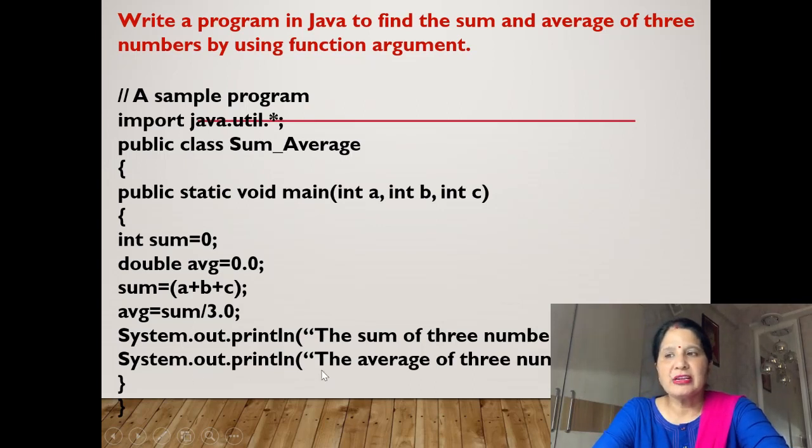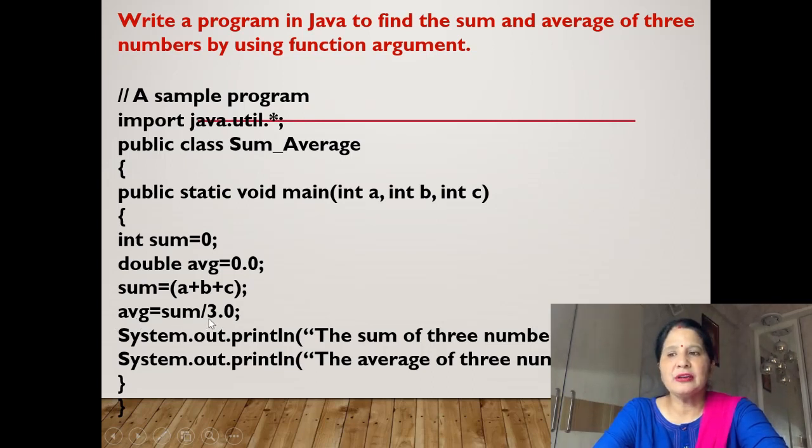Now first we will write the formula for sum. Sum is equal to a plus b plus c, then terminator. Then we will write the formula of average. Average formula is sum divided by 3. Why 3? Because we are taking three numbers, so we will divide it by 3.